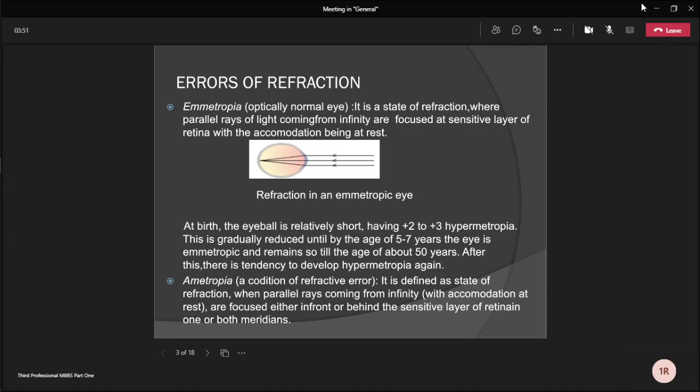And what is ametropia? Ametropia is the condition of refractive error. It is defined as state of refraction where parallel rays coming from infinity with accommodation at rest are focused either in front or behind the sensitive layer of the retina in one or both meridians.